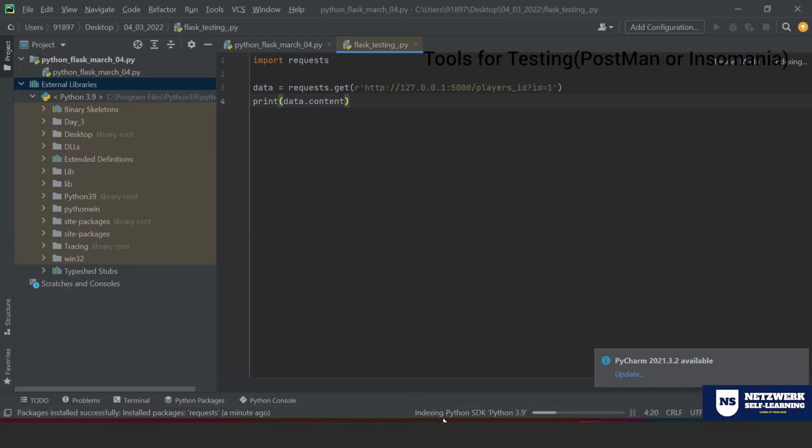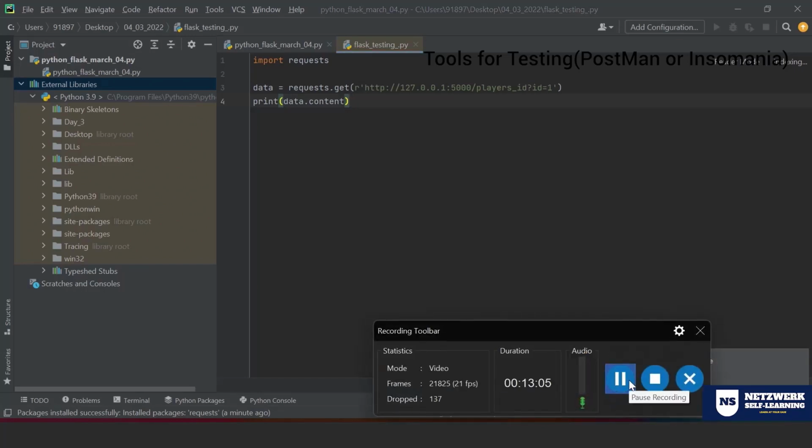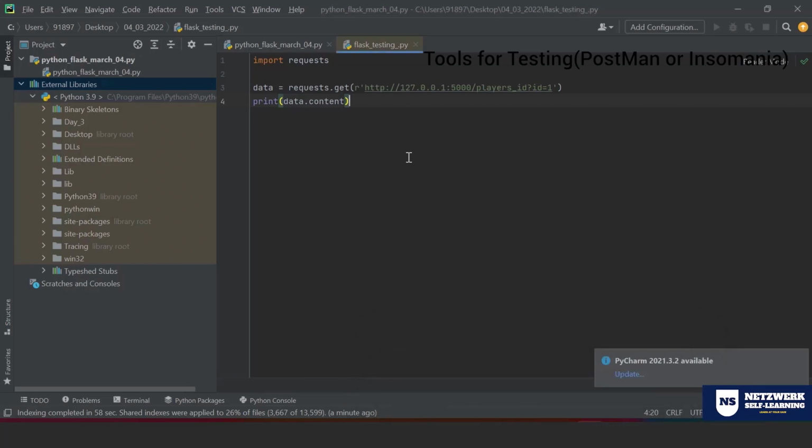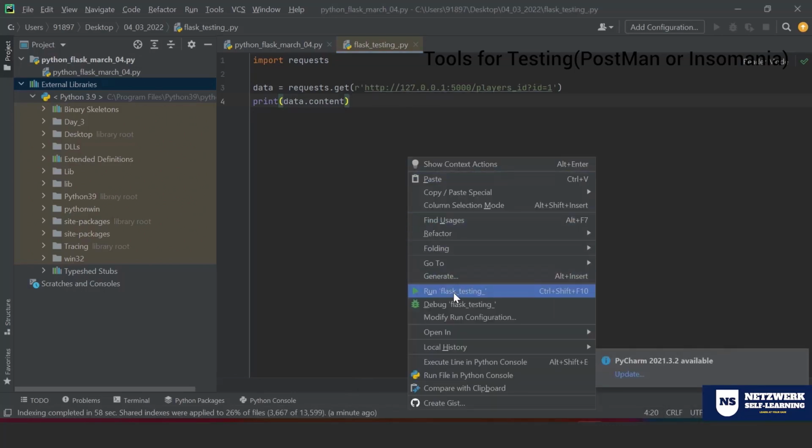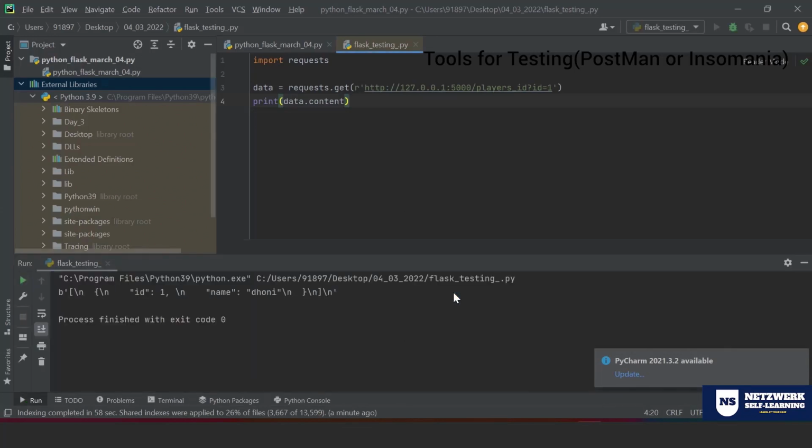You can see at the bottom of the screen, it is still configuring certain features. Wait for some time. Right, now it is done with the indexing. Let me run this. Look at that. The data that is supposed to be for the ID 1 is getting displayed here.